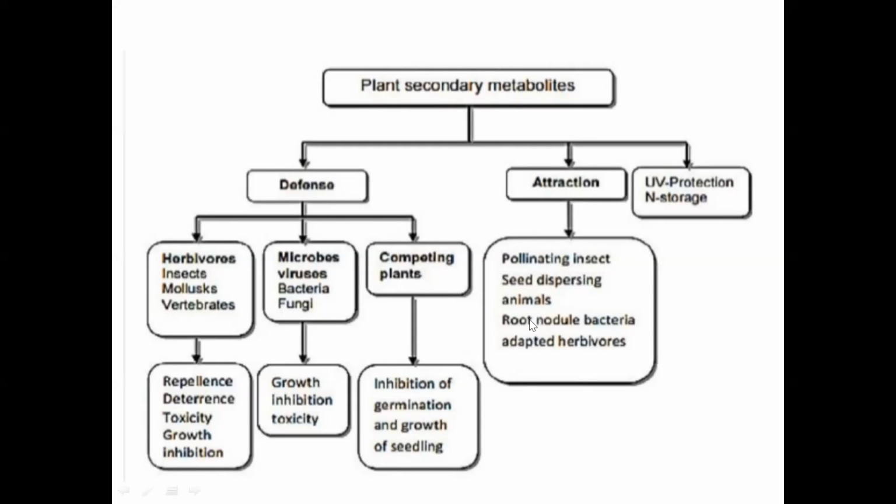One more very good example is root nodule bacteria. How is the nodule formed in the roots of leguminous plants? Rhizobium is a soil dwelling bacteria. The legume roots excrete a secondary metabolite into the soil. This secondary metabolite will attract the population of rhizobia.